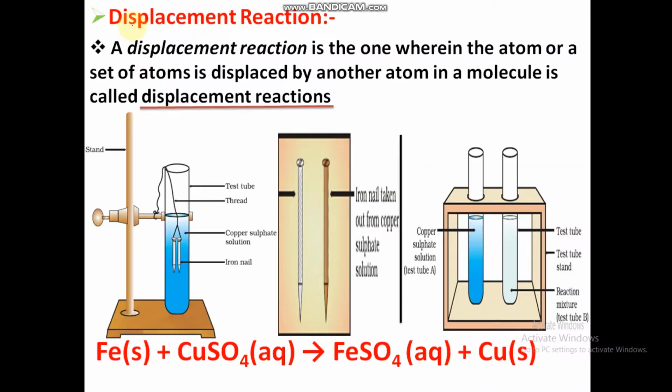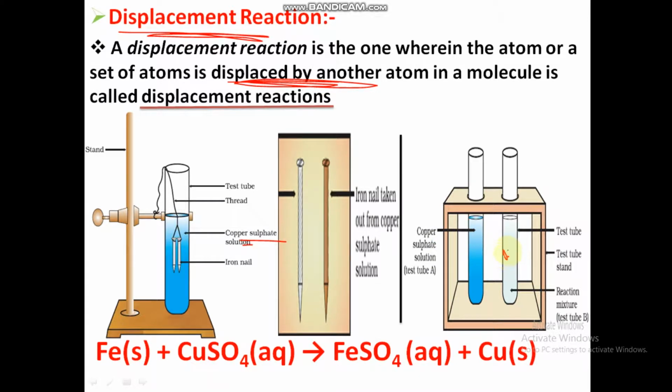After decomposition there comes displacement reaction. What is a displacement reaction? A displacement reaction is one where an atom or a set of atoms is displaced by another atom in a molecule. When you take an iron nail and dip it in copper sulfate, which is blue in color, after 2 to 3 minutes the color changes, and you can see that the iron nail is coated with copper, and the blue solution turns to green or light blue.